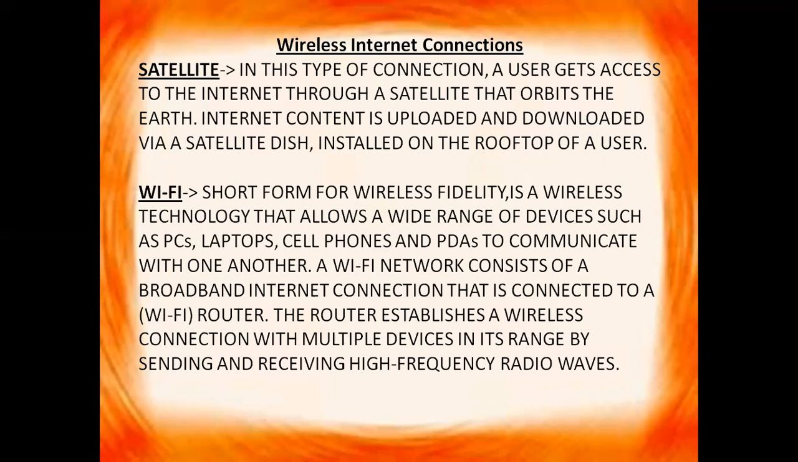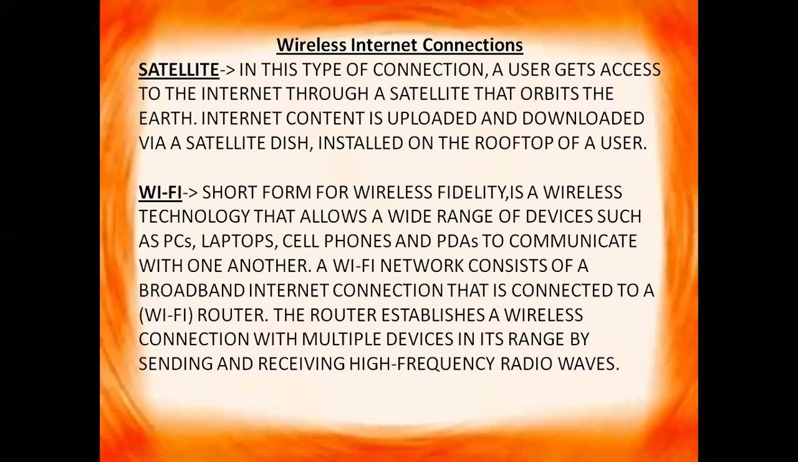Then we have Wi-Fi. Short form for wireless fidelity, it is a wireless technology that allows a wide range of devices such as PCs, laptops, cell phones, and PDAs to communicate with one another. A Wi-Fi network consists of a broadband internet connection that is connected to a Wi-Fi router. Okay, so we get a router, and most of the time you have seen a router is provided by the internet service provider to get the internet connection, right?